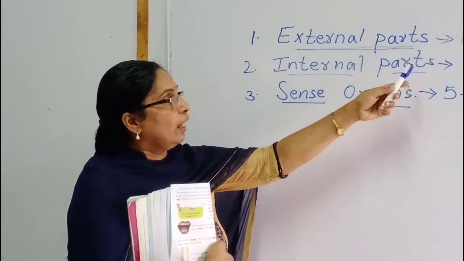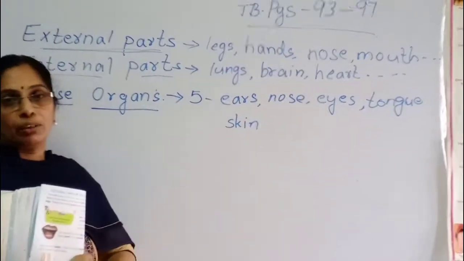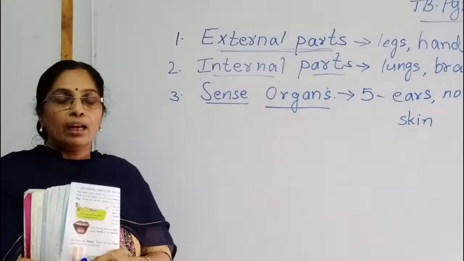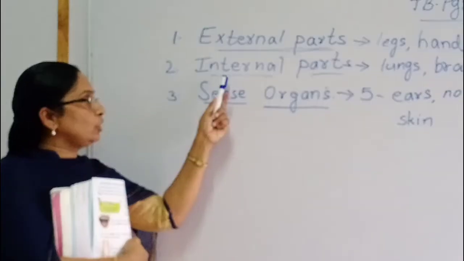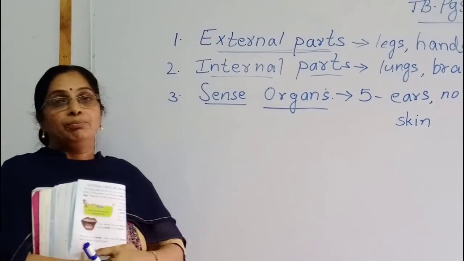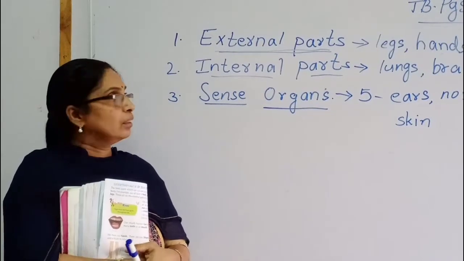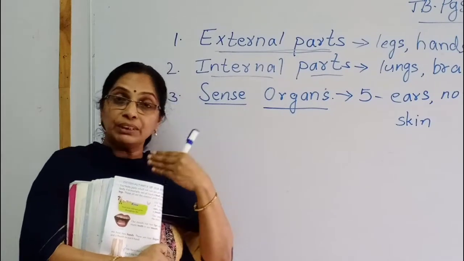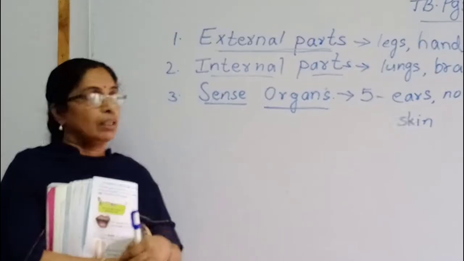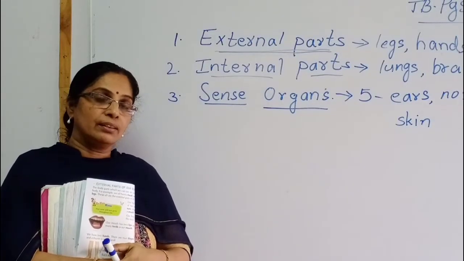For example, legs, hands, nose and mouth. Now, in today's session, we are discussing internal parts of our body. Children, we said external parts of our body are those which we can see. What about internal parts? Try to say.